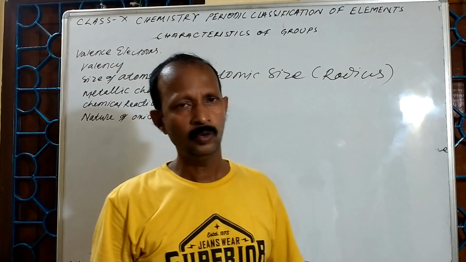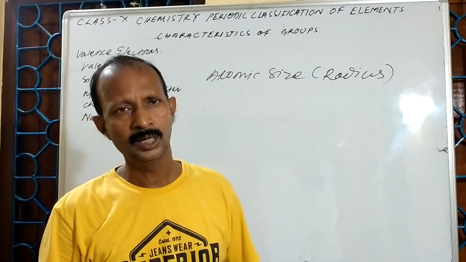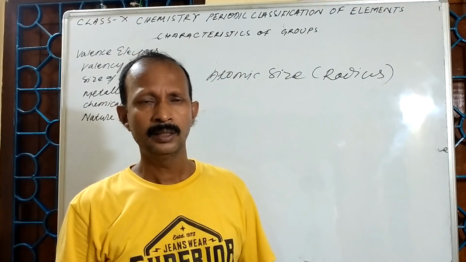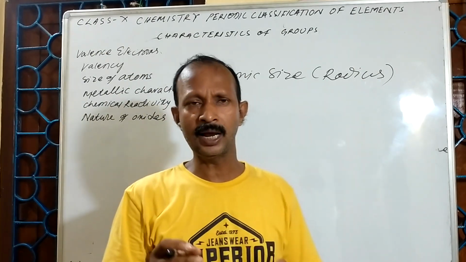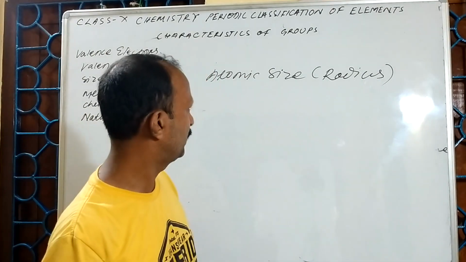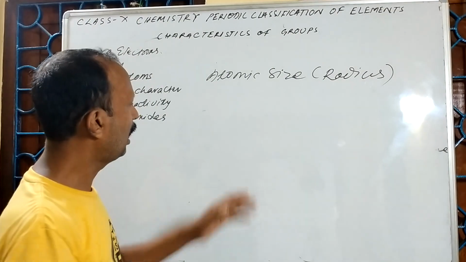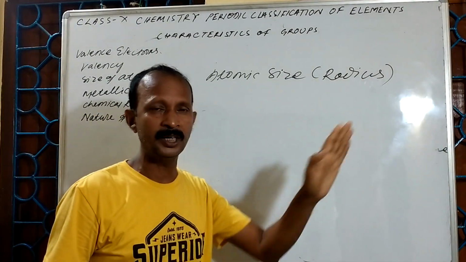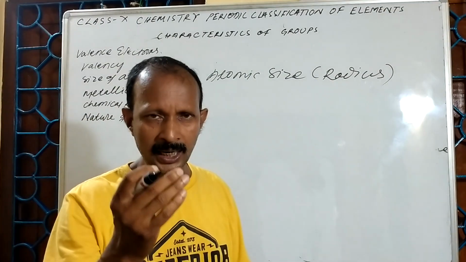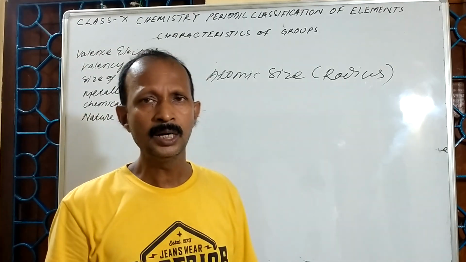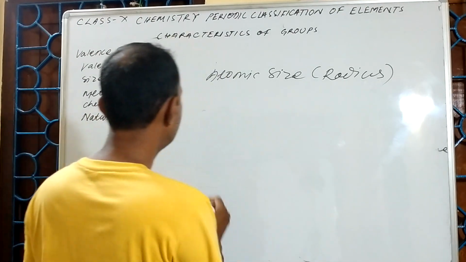In practice, we find the atomic radius from its bond length, which I have already discussed in my previous video. So here I am saying how the atomic size or atomic radius varies in a group from top to bottom. Let us see.